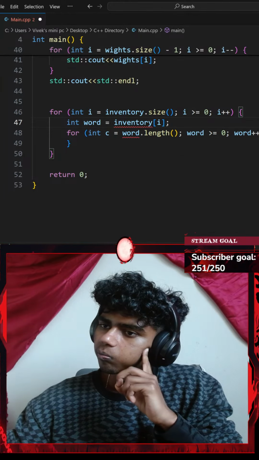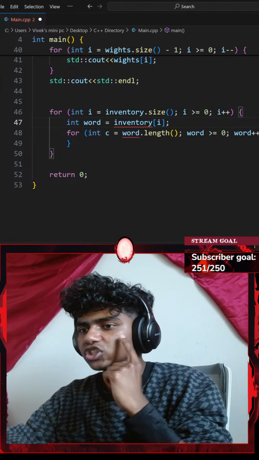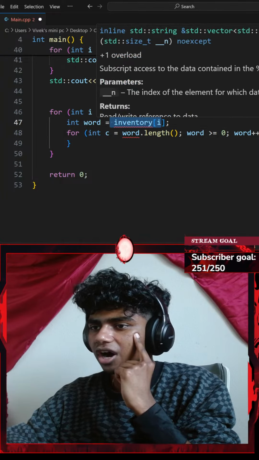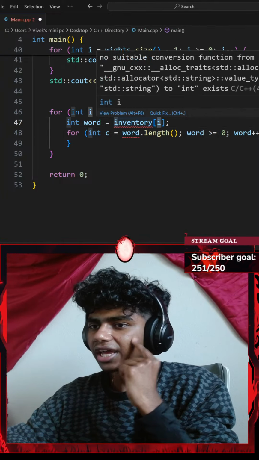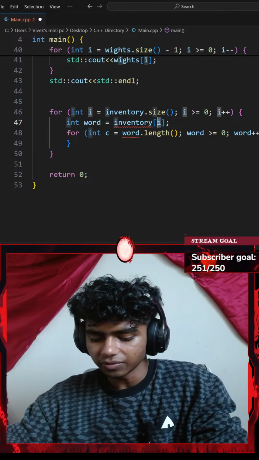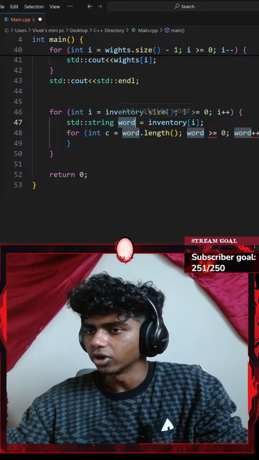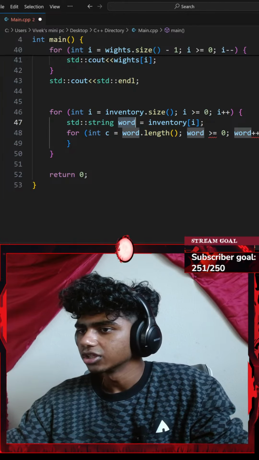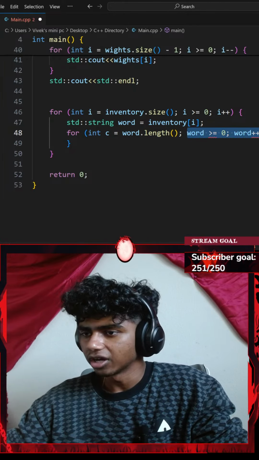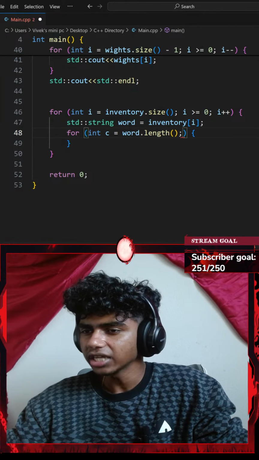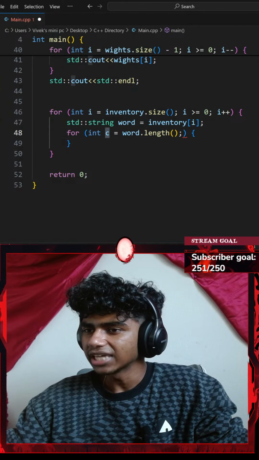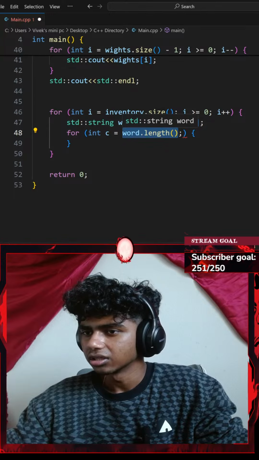No, wait, hold up. How is it going to be an integer if I'm going with my inventory at index of i? At index of i is an integer. On the other hand, my word is a string because it's a word. It's not a number. So I can use comparison for my number. So let's go ahead and delete that. For every character in my word dot length.